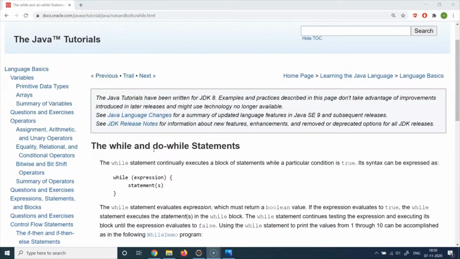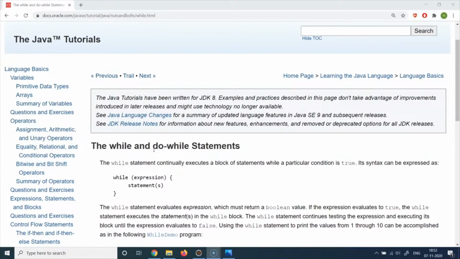So there are multiple ways in which you can iterate over a collection and access all the elements of the collection one by one, and you can use it for multiple useful cases. For example, if you have a huge array of employee salaries and you want to give a bonus to each of the employees and add the bonus to the salary, then you need to do this addition for all the employees. It would be nice to write a while loop, and the while loop can automatically access all the employee salaries one by one and keep adding the bonus to the salary. This would be an easier way rather than individually updating each employee's salary.